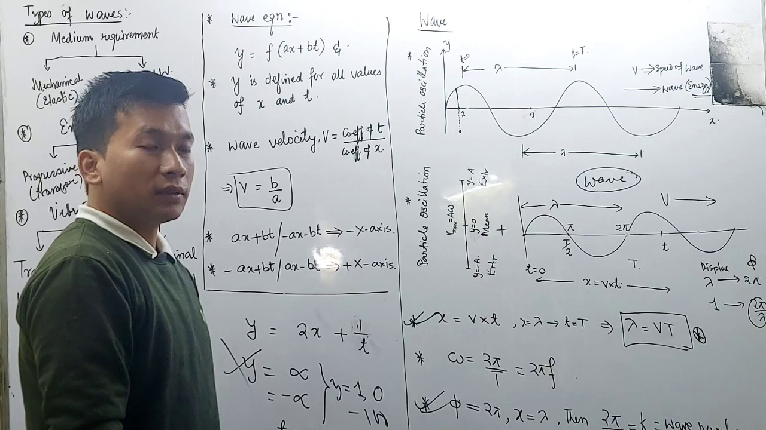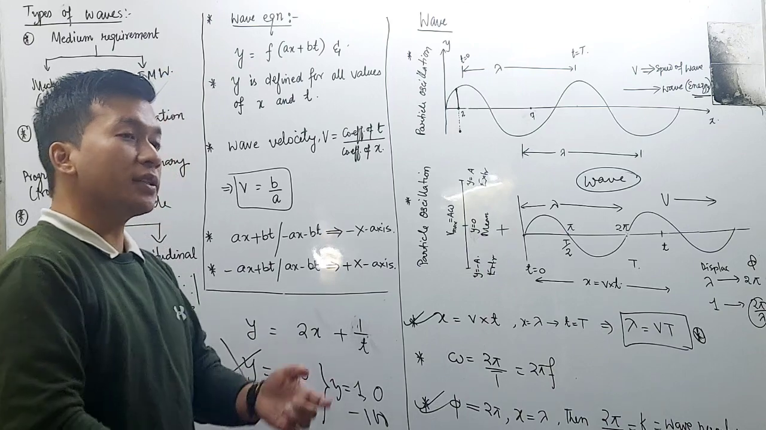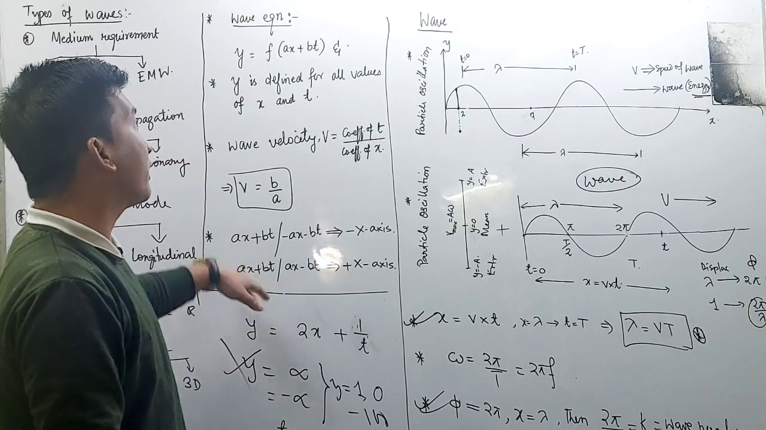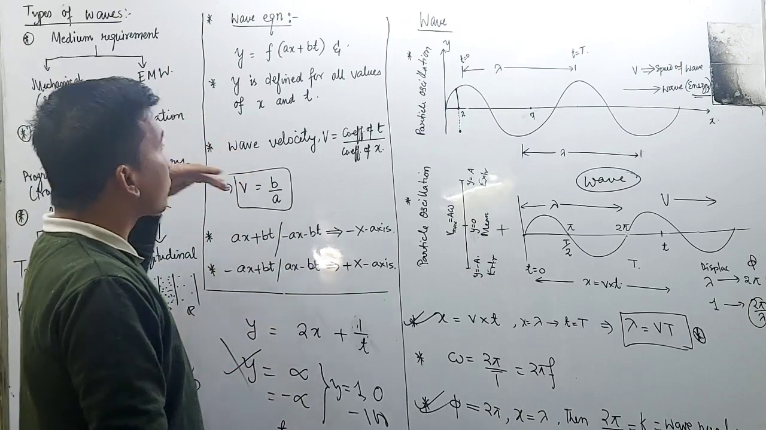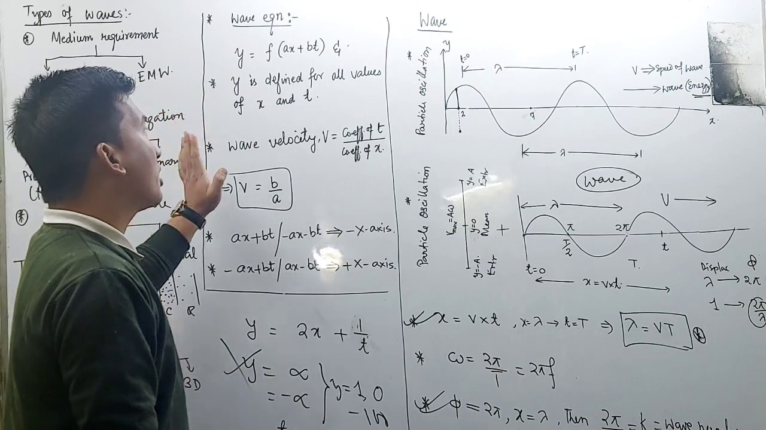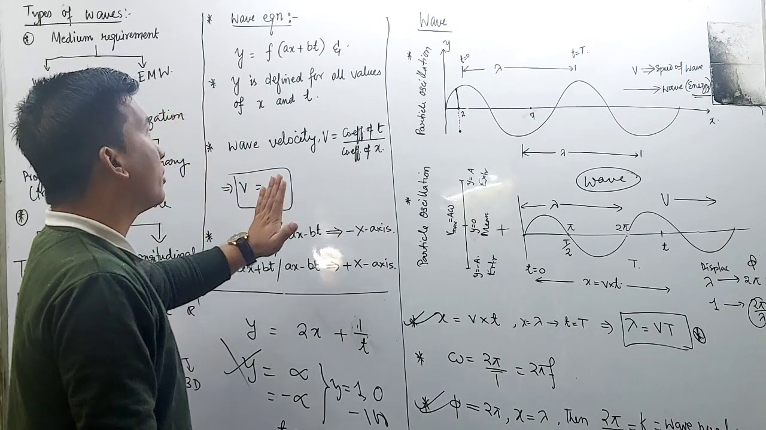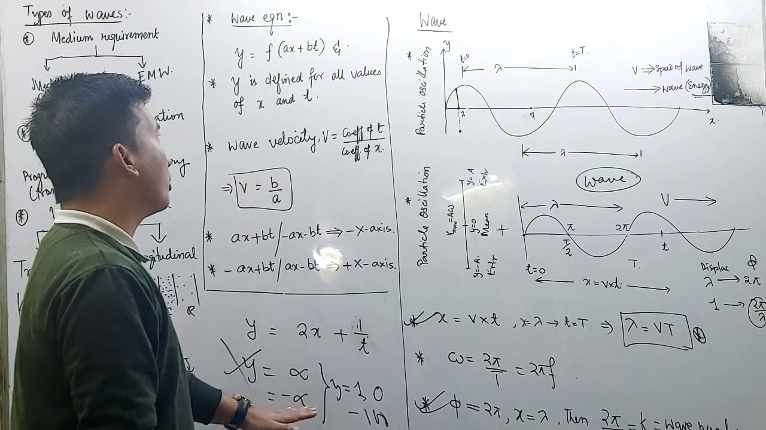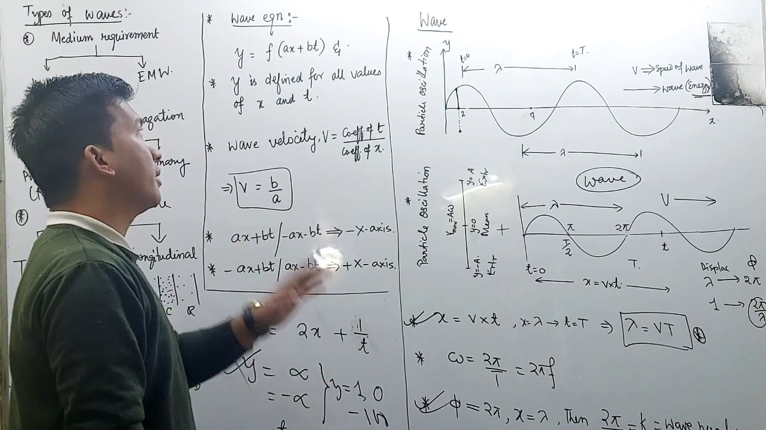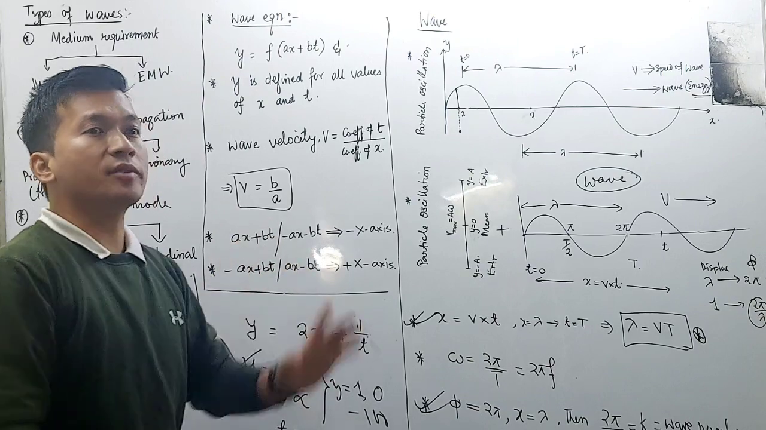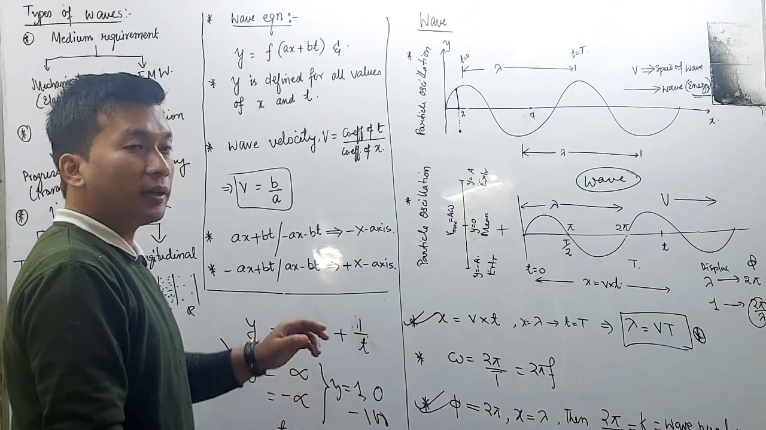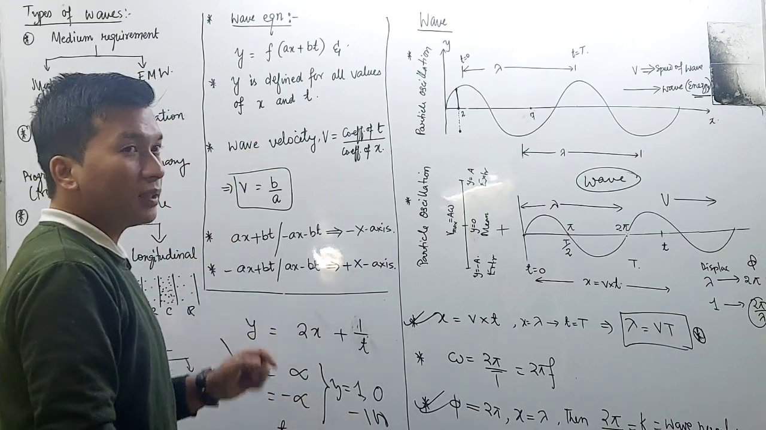Do you understand? What is the basic criteria? What are the two important criteria for a wave equation? It must have two terms, ax plus bt. Next, for any value of x and t, y must have a fixed value, and it cannot have infinity or minus infinity, undefined.